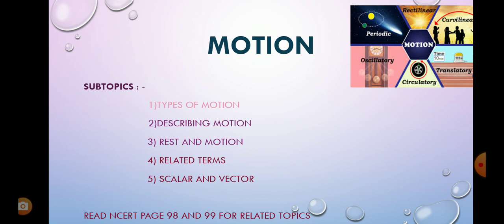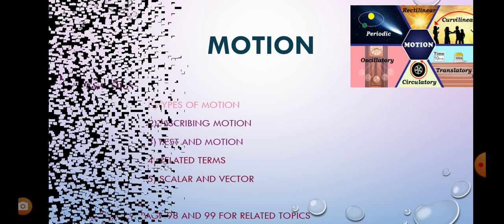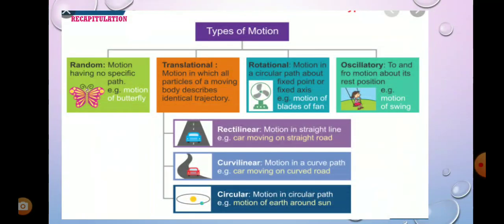Most motions are complex. Some objects may move in a straight line, or others may take a circular path, or some of them may rotate, or some of them may vibrate. So there are different kinds of motion. Now let us study the types of motion. Let us recall it once, which you have studied earlier. Different types of motion. Which are the types of motion which you have learned? The first type let us study, that is random motion.